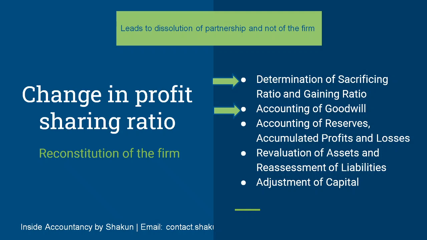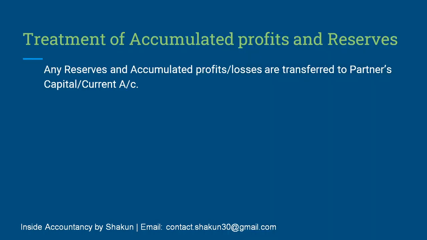Regarding accounting of reserves and accumulated profits also, I have discussed one reserve in my previous video. So the treatment of accumulated profits and reserves: any reserves and accumulated profits or losses are always transferred to partners' capital or current account depending upon the method of preparing capital accounts.